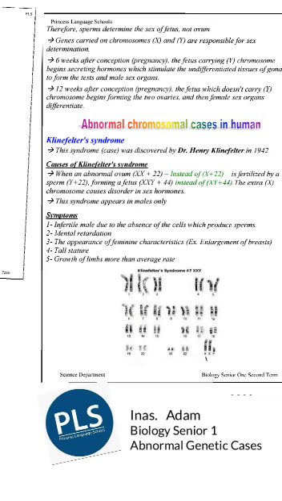Now, let's study our abnormal chromosomal cases in humans. The first case we have just mentioned is Klinefelter syndrome. This syndrome was discovered by Dr. Henry Klinefelter in 1942.